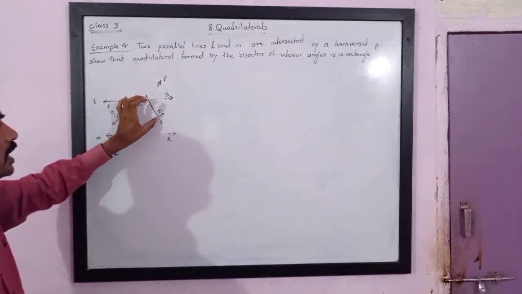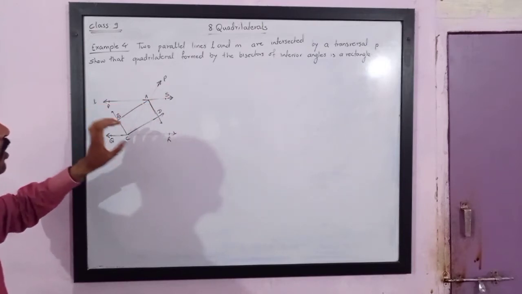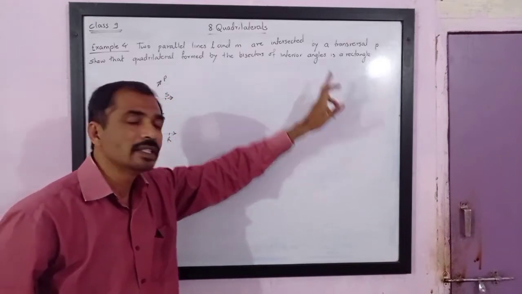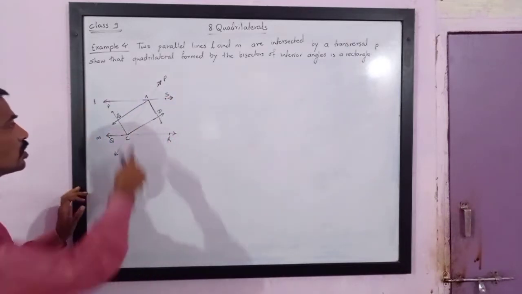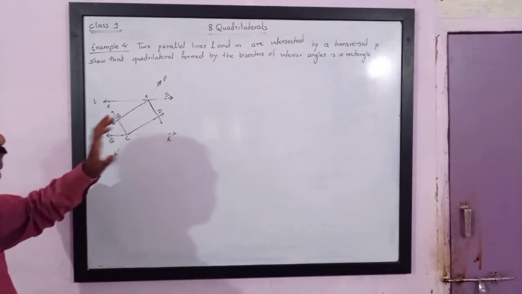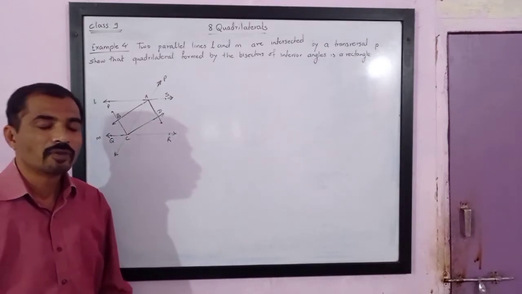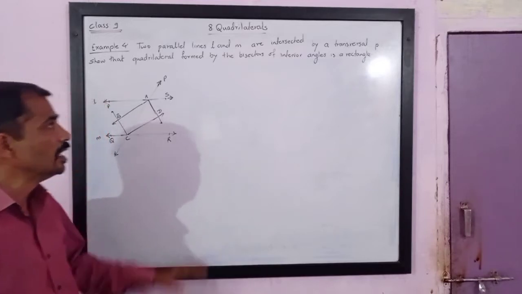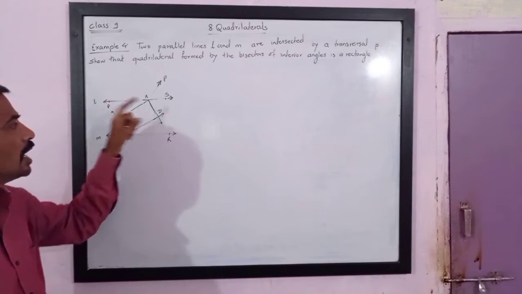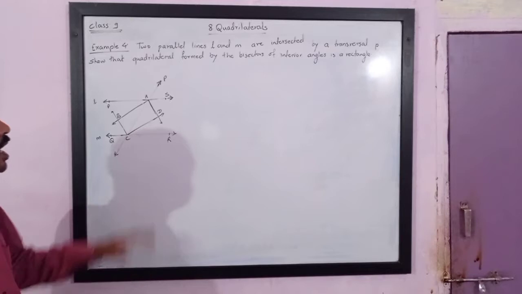So the bisectors of the interior angles form a figure. We have to show that the quadrilateral formed by the bisectors of interior angles is a rectangle. We need to show this quadrilateral ABCD is a rectangle. Please note, we have already studied the definition of a rectangle. A rectangle is a parallelogram with one angle as a right angle. So if we can prove it is a parallelogram with one right angle, we can call quadrilateral ABCD a rectangle. Now let us see how we can proceed.